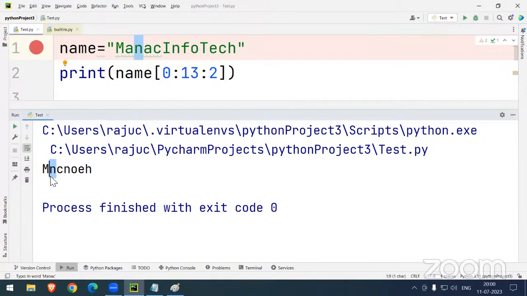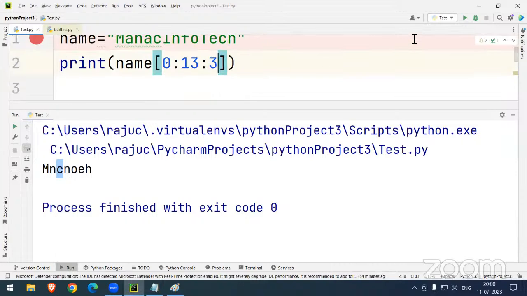Clear? Yes, sir. After that second digit, so A is the first one. After that second digit, C. C is the printed. After that second digit, N. After that second digit, O. After that second digit, E. After that second digit, H.